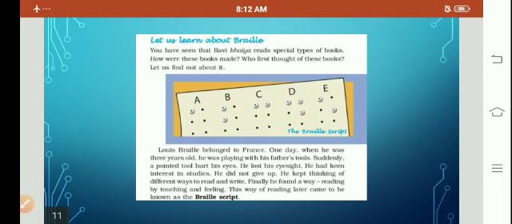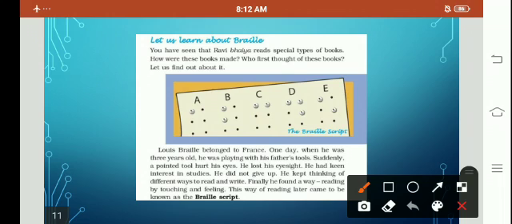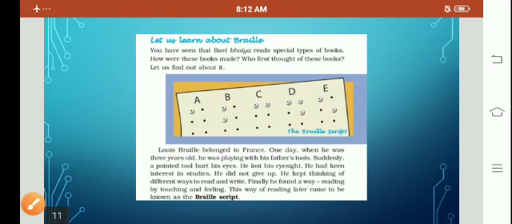So this is the Braille script. You can see in the picture A. You can see 6 small dots and 1 dot is big. So this is A. B is having 2 dots. C is having 2 dots but in a different way. D is having 3 dots. E is having 2 dots. So this script is called the Braille script. So we will study how this script was invented.